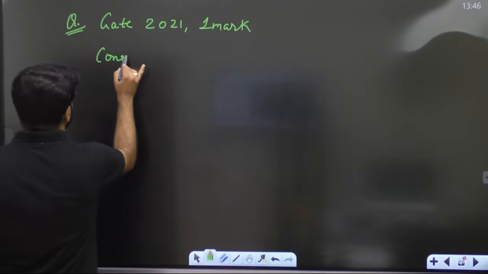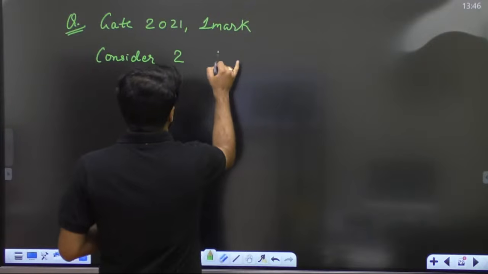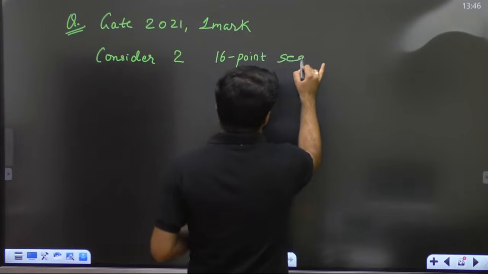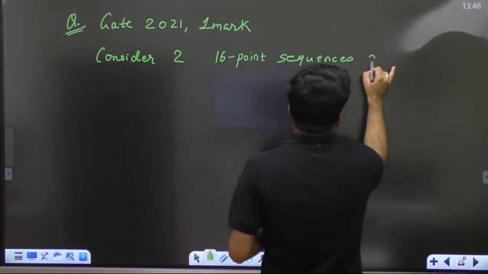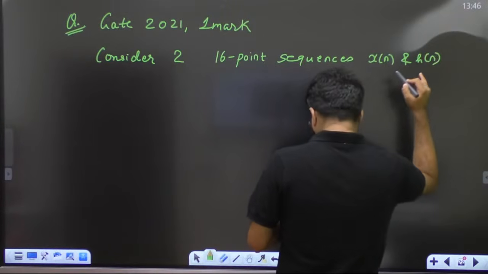Consider two 16 point sequences x[n] and h[n].